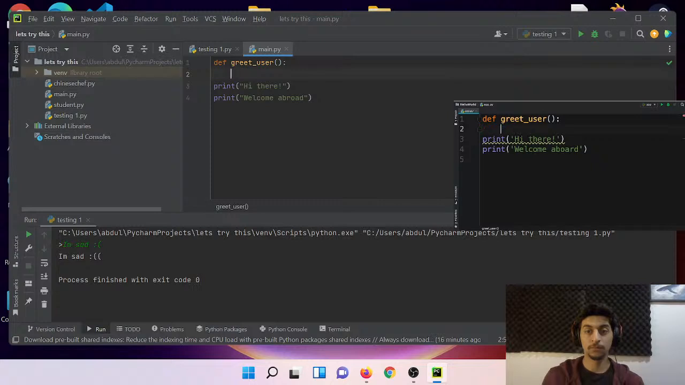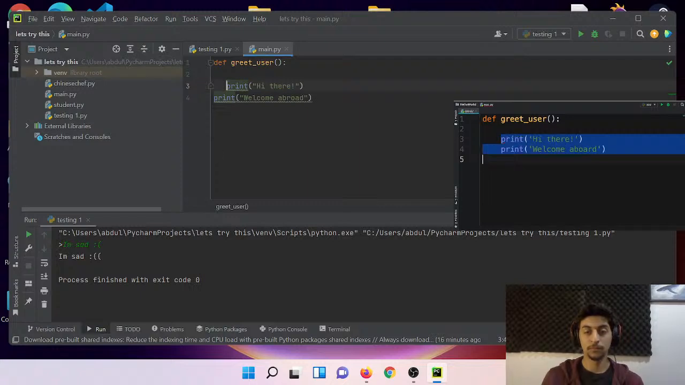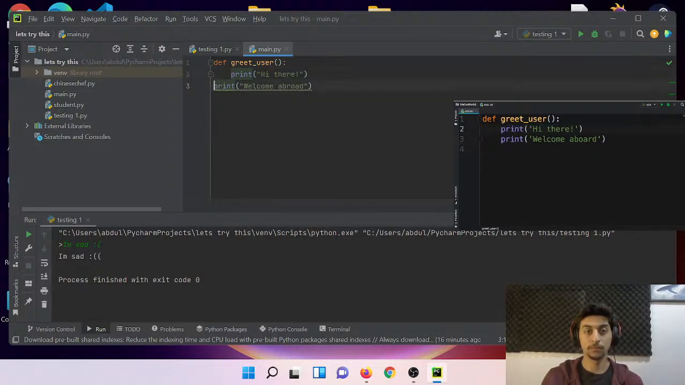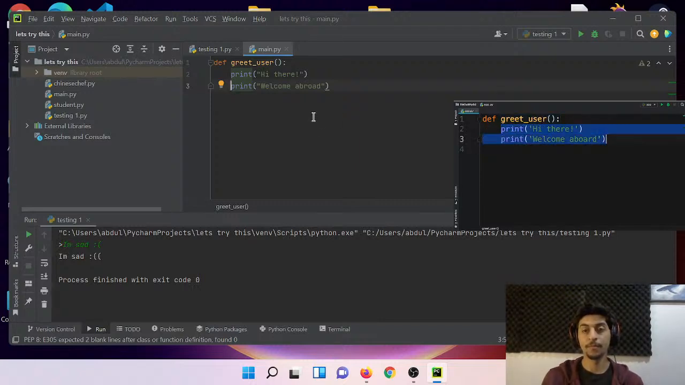So I'm going to move these 2 lines, these 2 print statements, inside of our function. We can simply press tab to indent them. Beautiful. Also, let's remove this extra line break. That is better. So these 2 lines now are part of our greet user function. Whenever we call this function, these 2 lines will be executed.